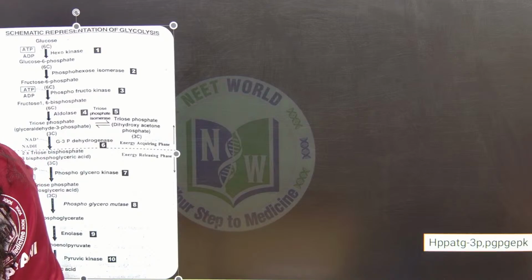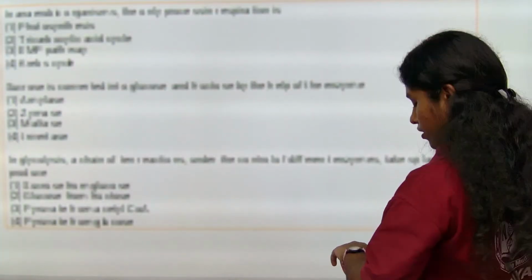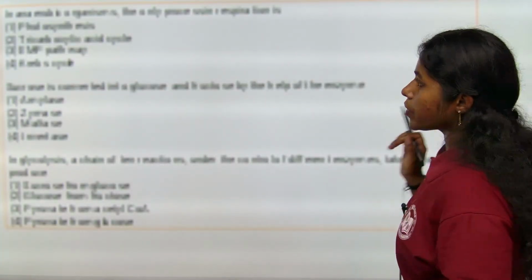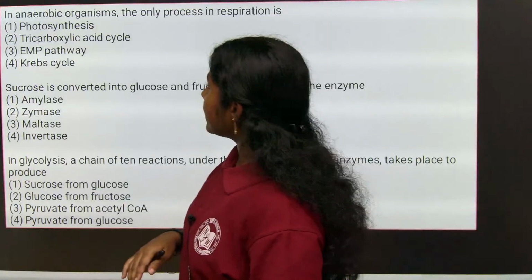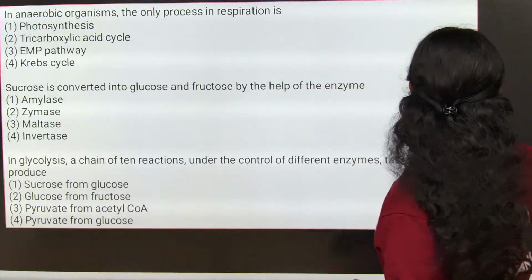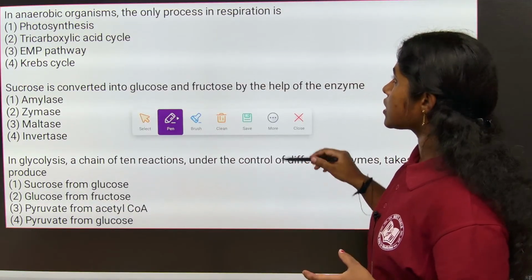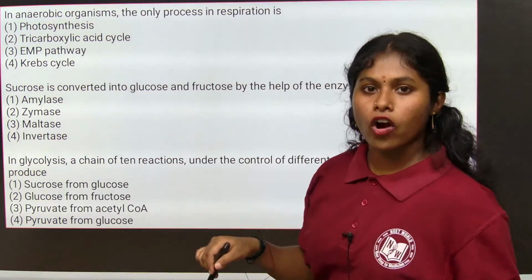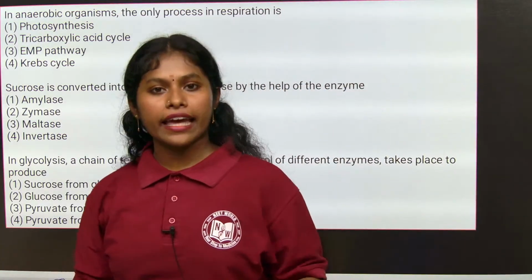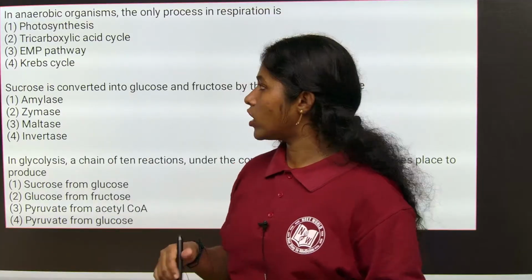Let's solve one question here. The remaining we will solve in tomorrow's class. Let's see the first question. In anaerobic organisms, the only process of respiration is... In anaerobic organisms, the only energy producing way is glycolysis.